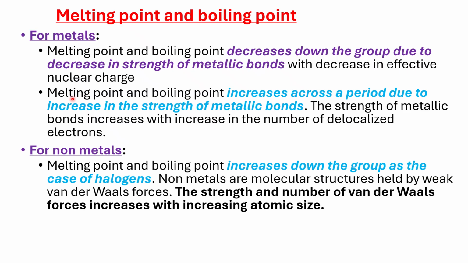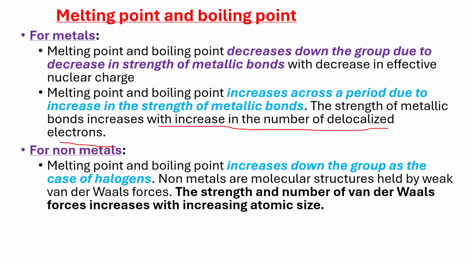However, when you look across the period, the melting and boiling points increase for the metals, that is from group 1, group 2, group 3. If we compare sodium, magnesium and aluminium, aluminium will have a higher melting and boiling point because it will have a higher number of delocalized electrons. There will be an increase in the number of delocalized electrons across the period for metals. This will increase the melting point.